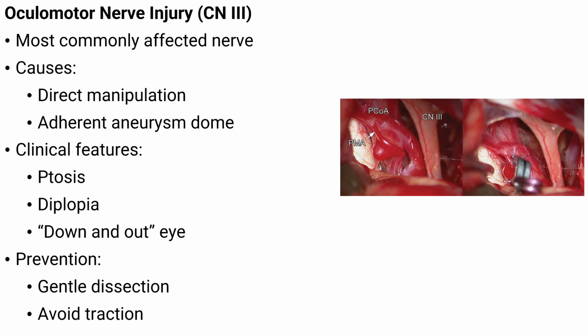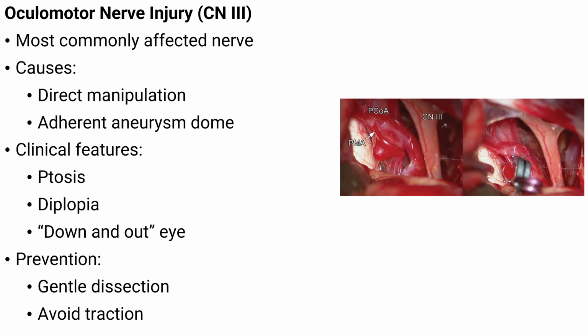Cranial nerve injury in posterior communicating artery aneurysm clipping most commonly involves the oculomotor nerve. This nerve controls most movements of the eye and also the eyelid. It sits very close to the aneurysm in this region, very close. Because of this proximity, it is at risk during dissection and clip application. Injury can occur in a few ways. The nerve may be directly manipulated during surgical exposure, especially when tissue planes are tight and the aneurysm is adherent. It can also be affected when the aneurysm dome is stuck to surrounding structures, making separation difficult and increasing the chance of traction injury next to the nerve.